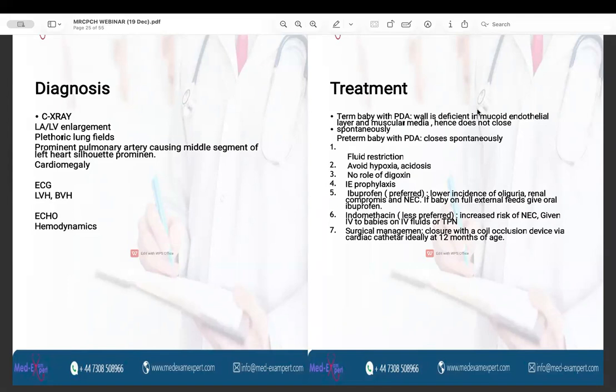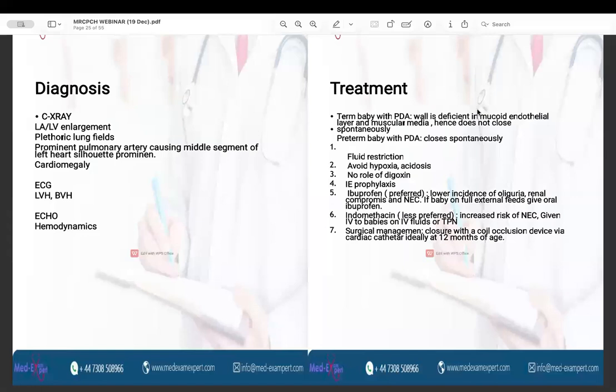So the medications which are preferred for the treatment of the PDA are ibuprofen or indomethacin, and among these two, ibuprofen is more preferred. Why is it more preferred? Because it is associated with a lower incidence of oliguria, lower incidence of renal adverse effects, and there is lower chance of developing necrotizing enterocolitis. So if the baby is on full external feeds, oral ibuprofen is indicated.